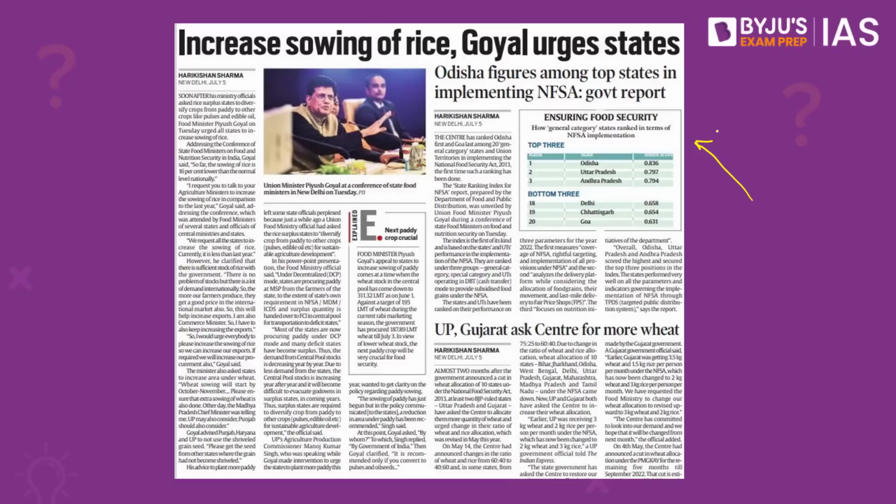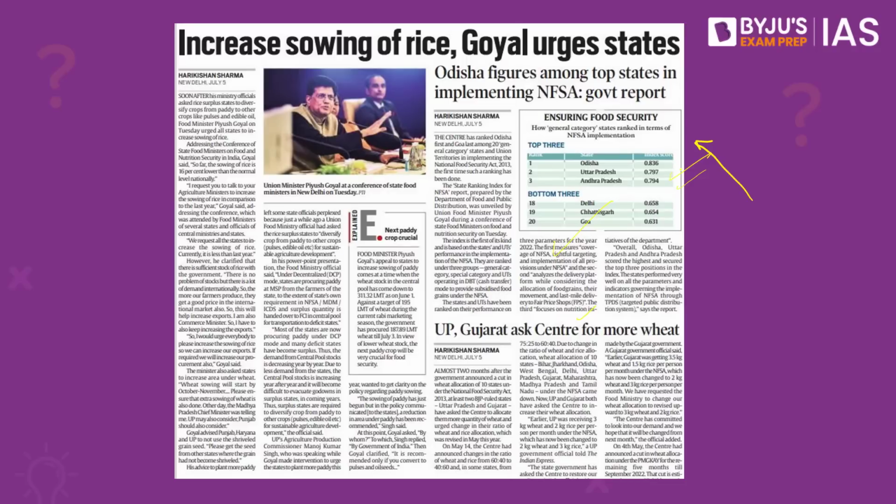There are multiple parameters that the government has used to rank the states, which include coverage of the act, targeting of the individuals, implementation of all the provisions of the act, the delivery platforms which have been used to allocate food grains, last mile delivery, focus on nutrition, and so on and so forth. Apart from Odisha, the other states to get good marks in this index include Uttar Pradesh and Andhra Pradesh as well.